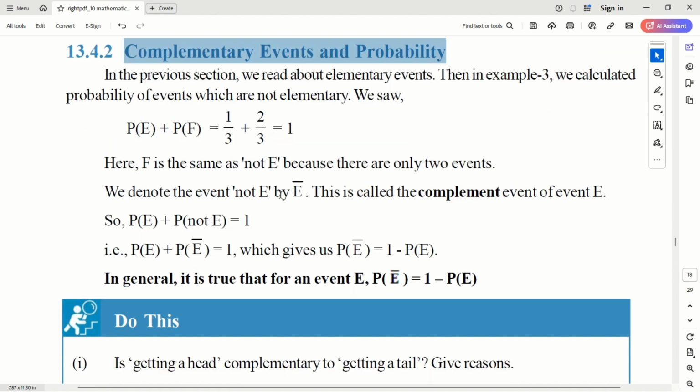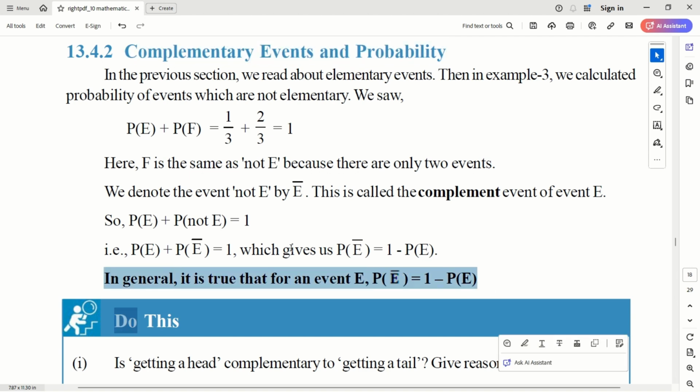Okay. So normally a complementary event you represent by either E dash or E bar. Okay. P of E plus P of not E is equal to 1. Correct. So this is another important thing to remember.